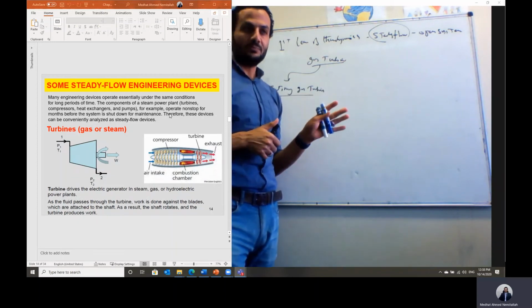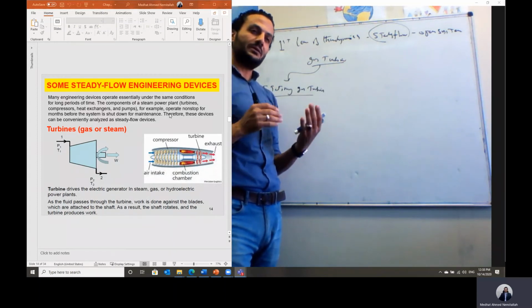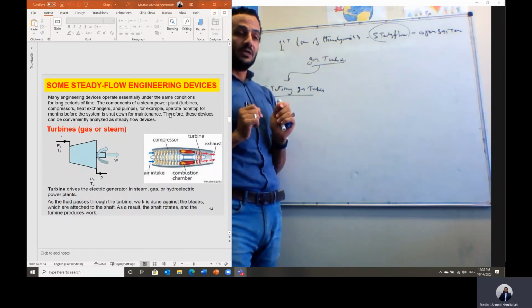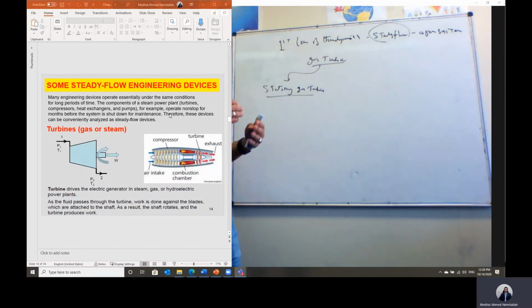Usually, to start a steam turbine takes around 2 to 3 days, so steam turbines are continuously running. But what about the electrical load? At noon here in Saudi Arabia, the electrical power consumption is the highest, but at night the required electrical power is reduced. So we can run a steam turbine to give the basic load that does not change, the minimum load that we get at night.